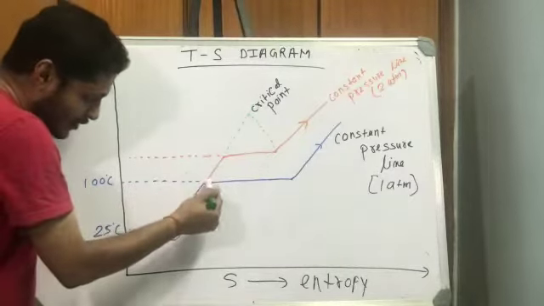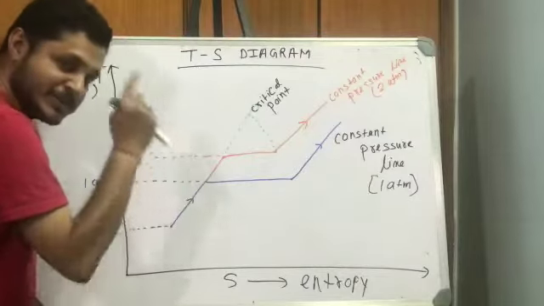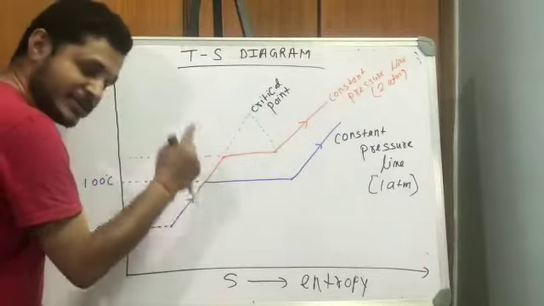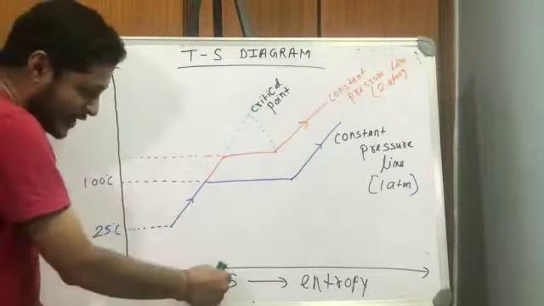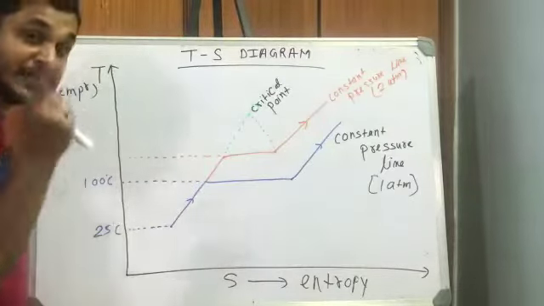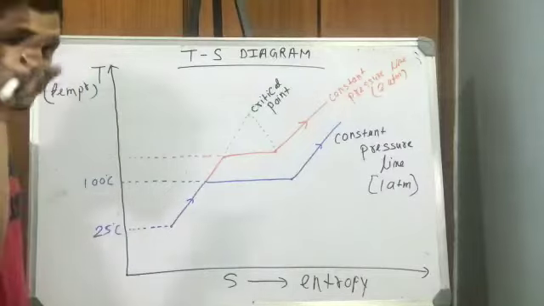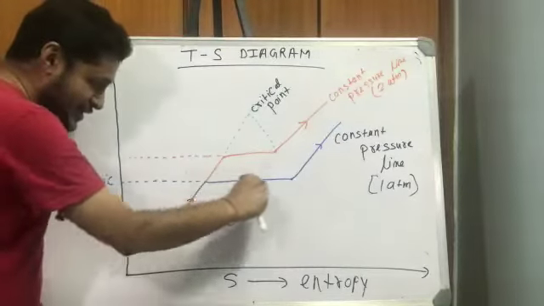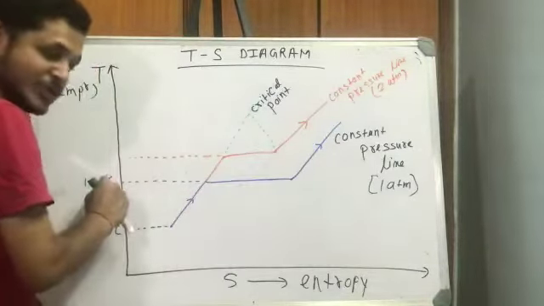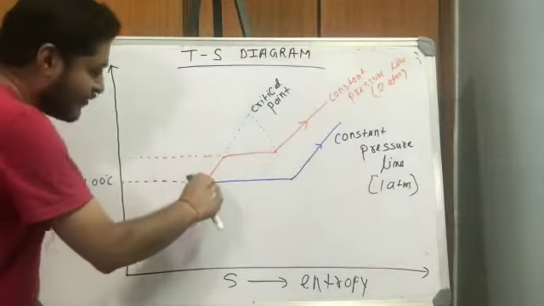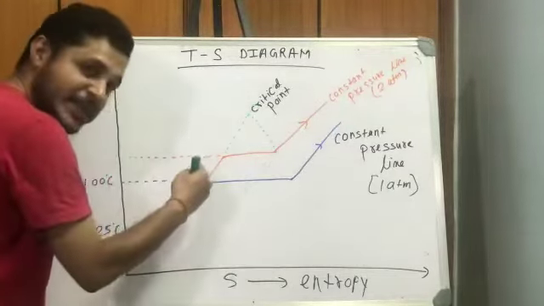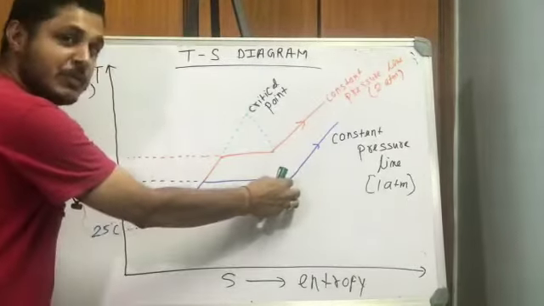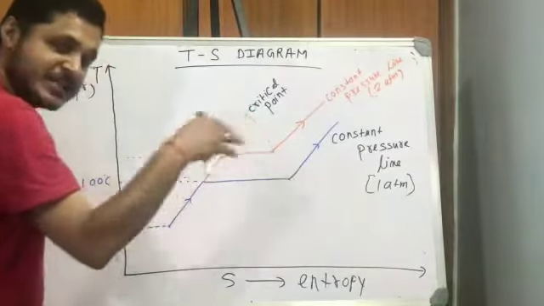See, now the 100 degrees Celsius temperature will be constant. Now latent heat comes into the picture and it is a horizontal line. Temperature is constant but entropy will increase. Why? Because heat is being added and dS is dQ by T. So this is a horizontal line, temperature is constant at 100 degrees Celsius, and the phase is being changed. At this point all the water has been converted to 100% steam. Now the phase change has occurred.